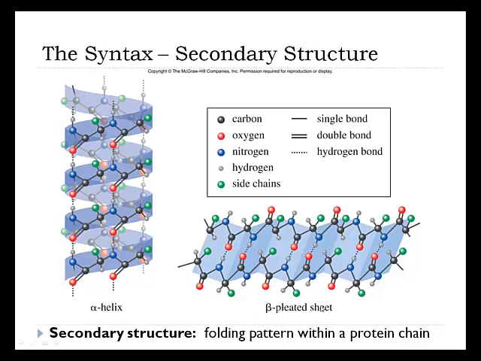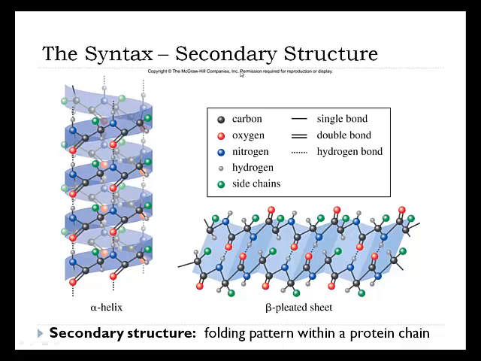There's also what are called beta sheets. We've got a peptide chain, and what it does is it kind of folds in on itself. It makes these sheets. And every time you see these dotted lines, we're seeing hydrogen bonding. Hydrogen bonding between side groups on protein chains is what makes our secondary structure happen. And these are what are called the folding patterns, right?